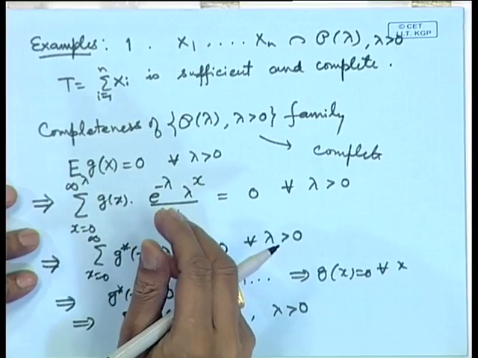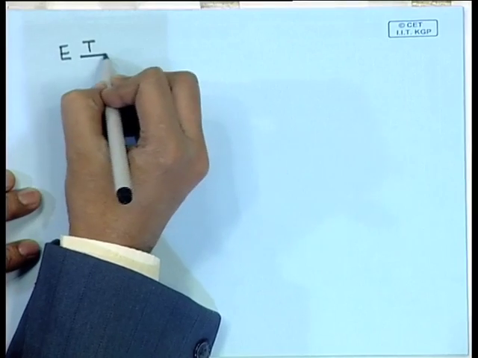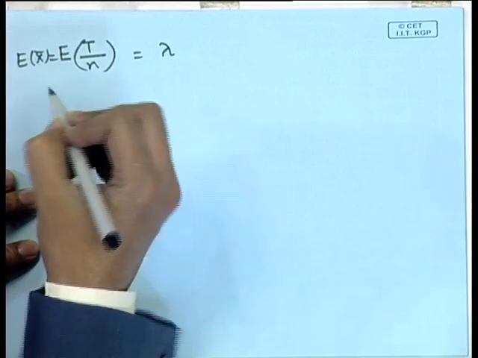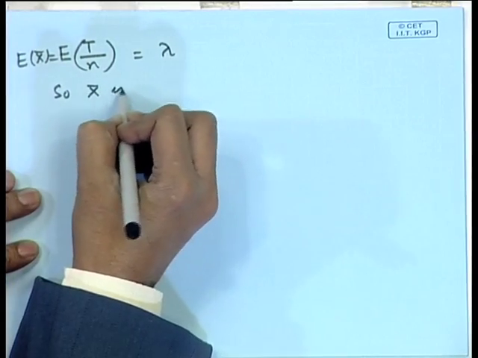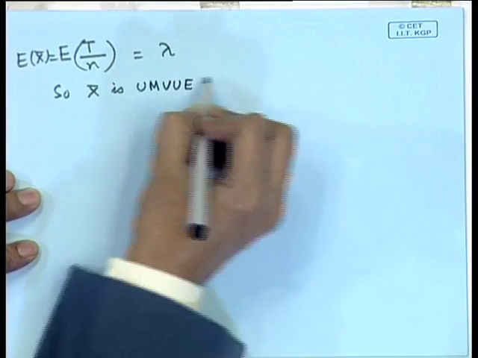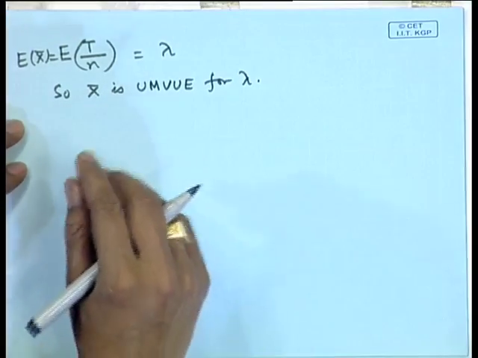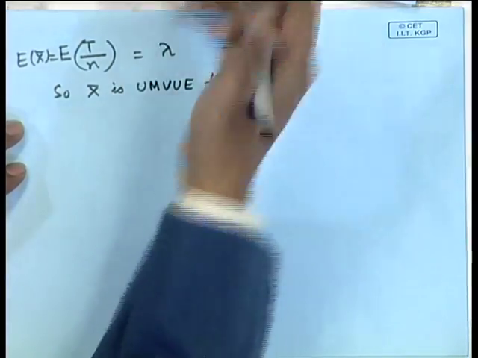Now, that makes our problem extremely simple. Based on T, whatever estimator we take, if we take its expectation, then that estimator will become UMVUE for that. For example, expectation of T by n, that is expectation of X bar, is equal to lambda. So, X bar is UMVUE for lambda. Now, that answers the question, because in this particular case we had written earlier X1 as an estimator, (X1 plus X2) by 2 as another estimator.